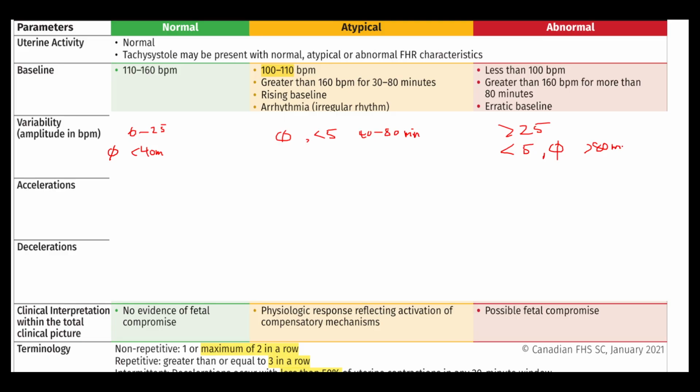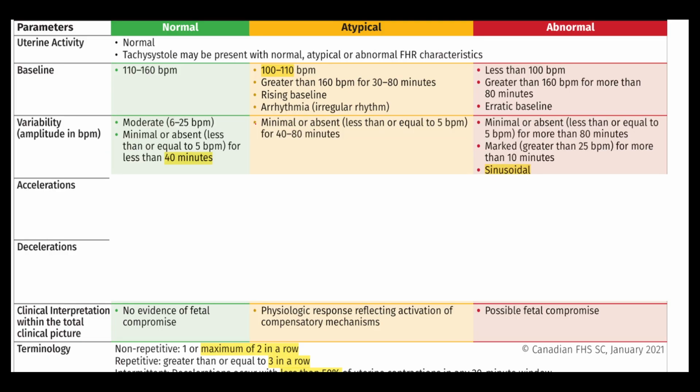And then the other pattern of variability that is concerning is sinusoidal variability. Let's see. Normal variability is moderate, 6 to 25. If it's minimal or absent, it's still normal if it's less than 40 minutes, and atypical if 40 to 80 minutes. And then for abnormal, it's minimal or absent for more than 80 minutes, or marked, so that's greater than 25 for 10 minutes. So I got this one wrong. It should be 10 minutes, not 30 minutes. And the sinusoidal is the other pattern of abnormal variability.